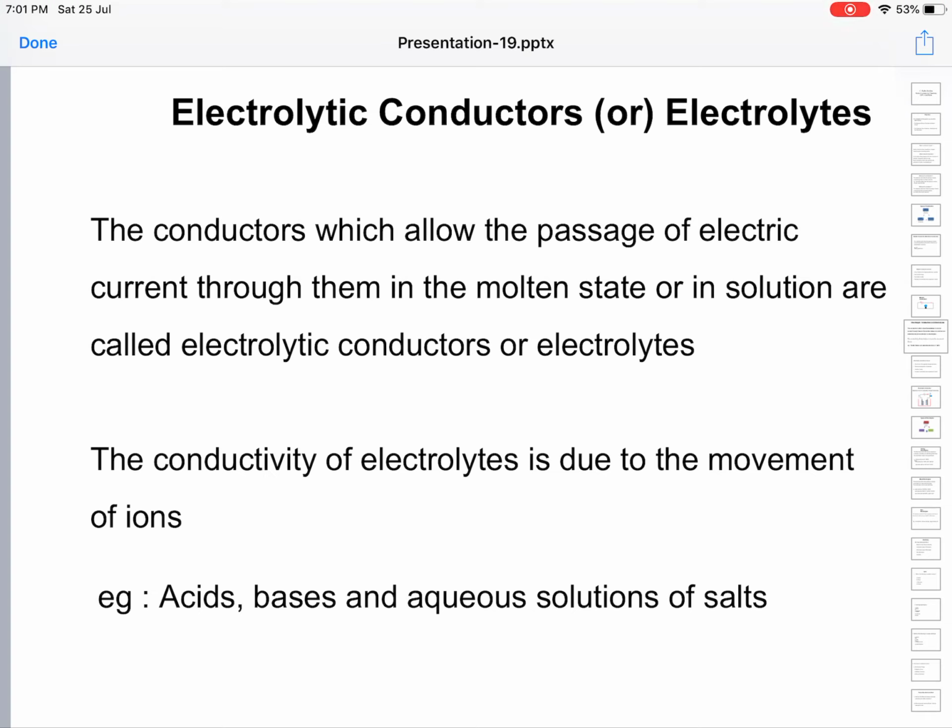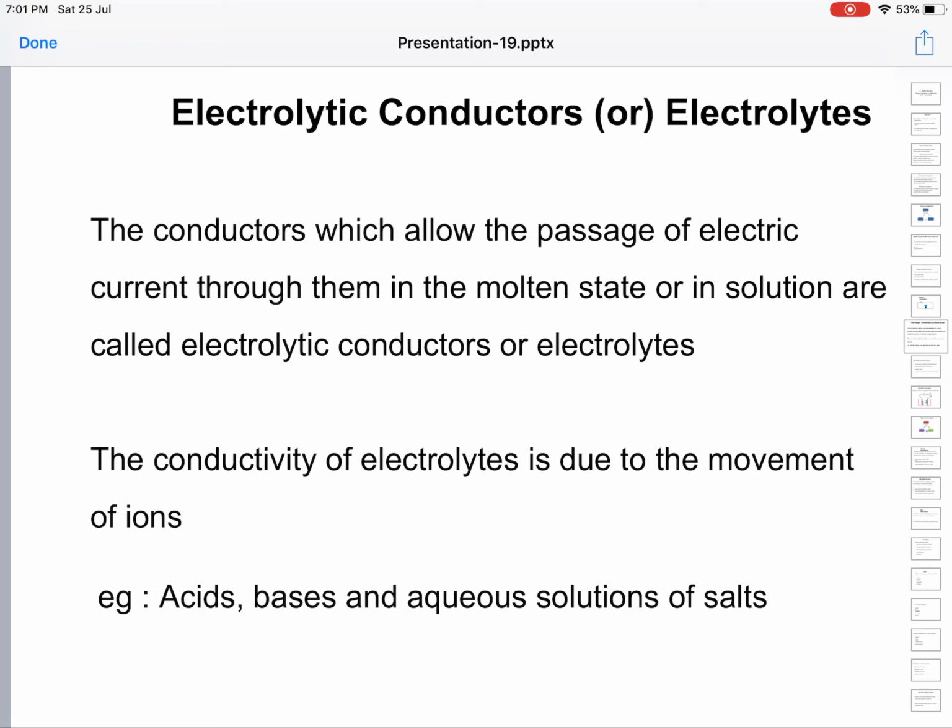Examples are acids, bases, and aqueous solutions of salts, as well as molten or fused salts. They are all examples of electrolytic conduction. These are also called ionic conductors.